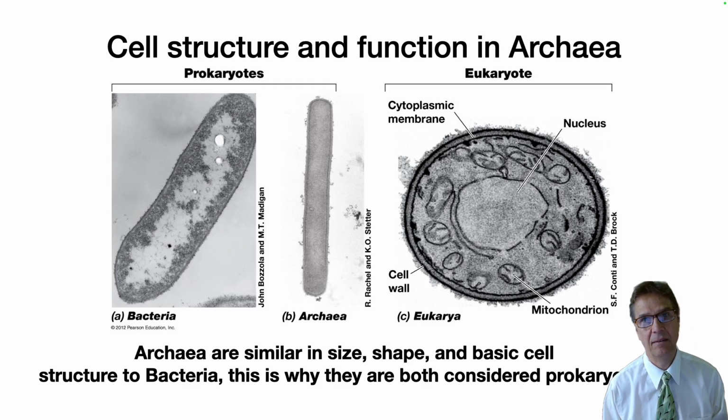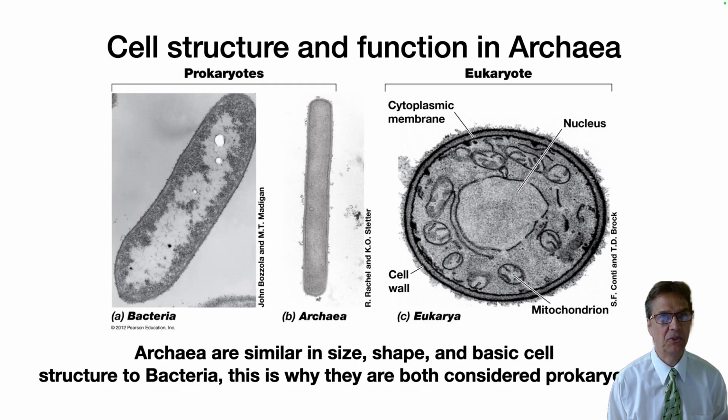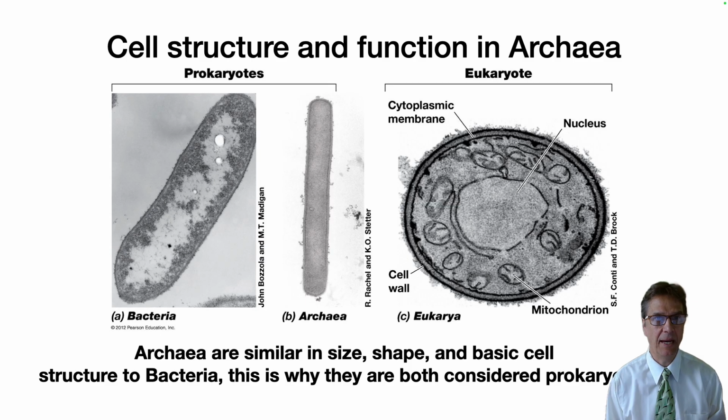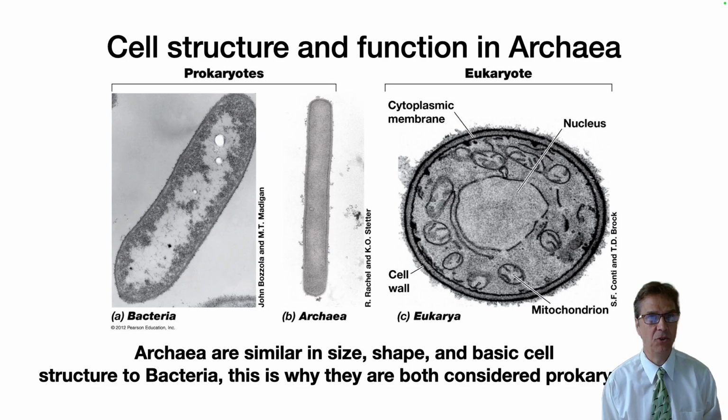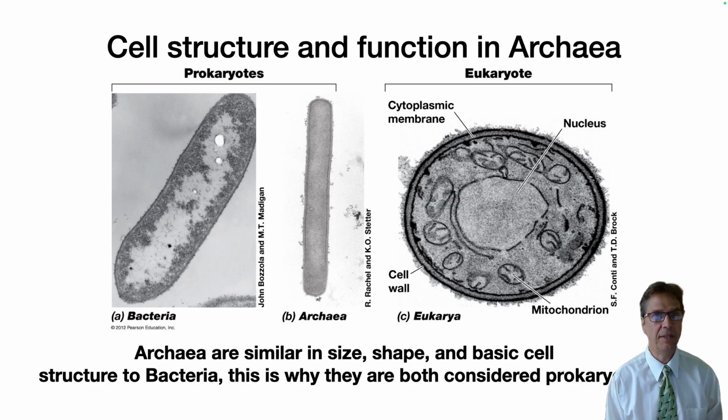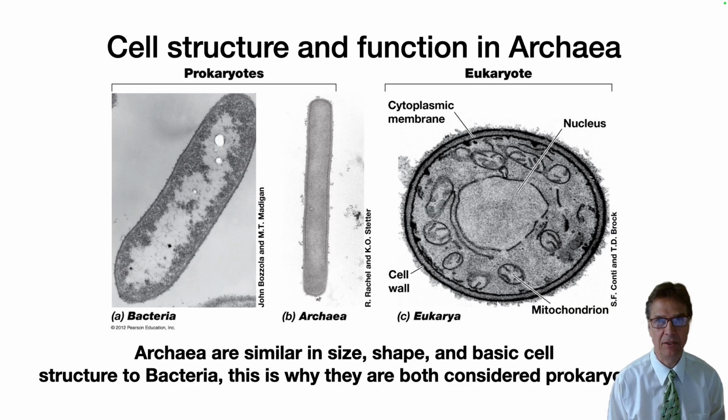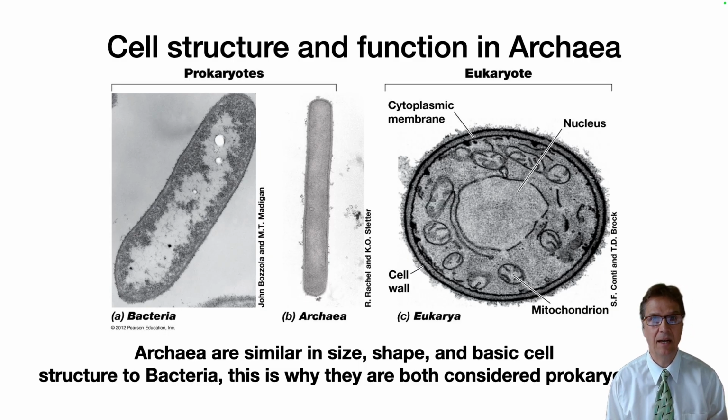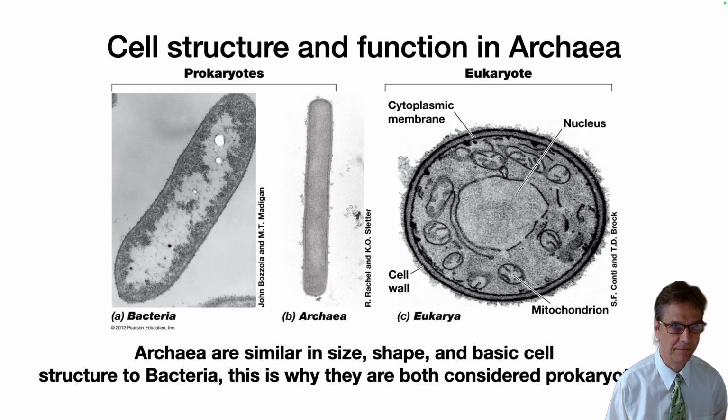We end these lectures on microbial structure by looking at Archaea and Eukarya. Archaea are similar in size, shape, and basic cell structure to bacteria, and it was not until 1977 that Carl Woese noticed the profound differences in their 16S ribosomal RNA and proposed that they were, in fact, a completely different form of life.